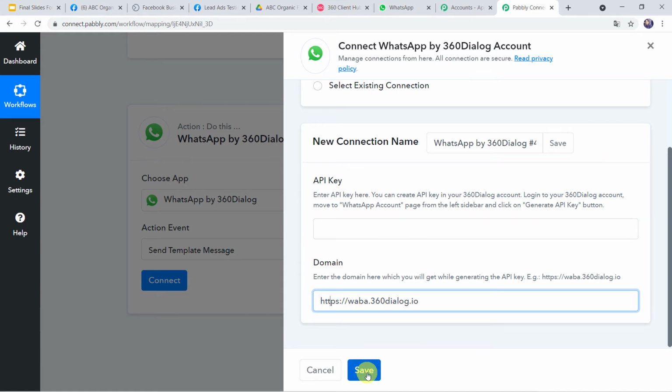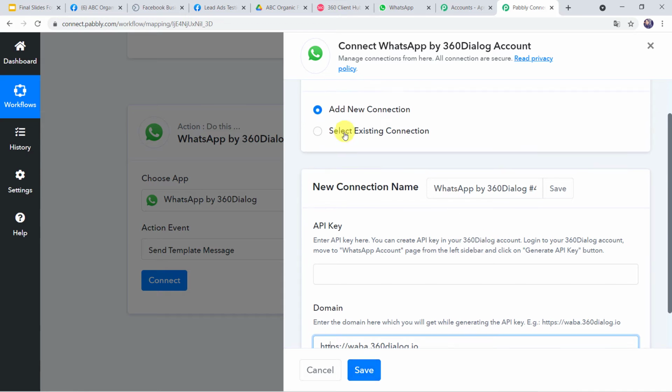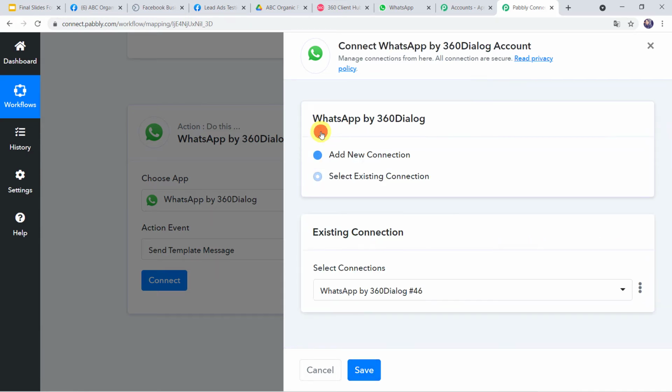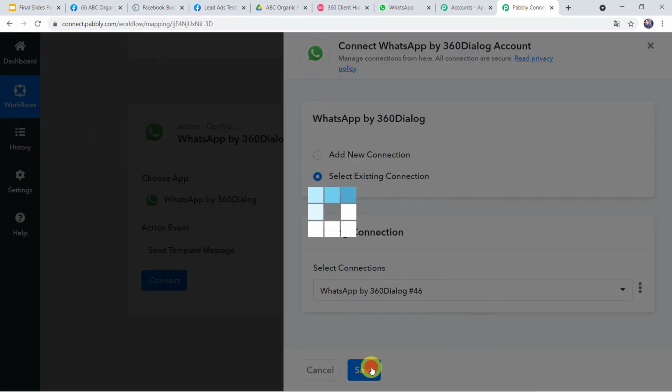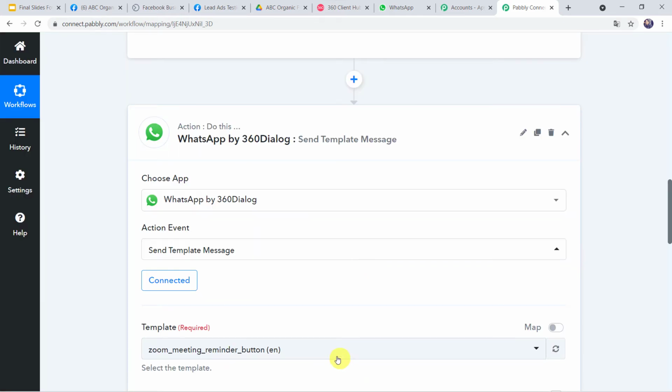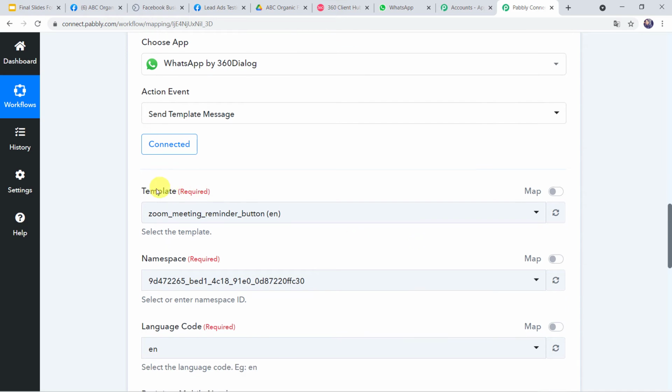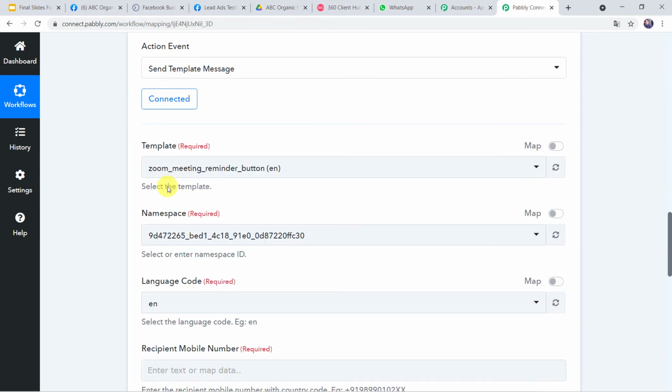As I have already created a connection, I'll choose this option, that is select existing connection, and I'll be clicking on save. And now 360 dialog is connected to Pabbly Connect. Now here we have to select a template. So you might be thinking, what is a template? So template is simply a message that we want to send on the WhatsApp number of the customer.